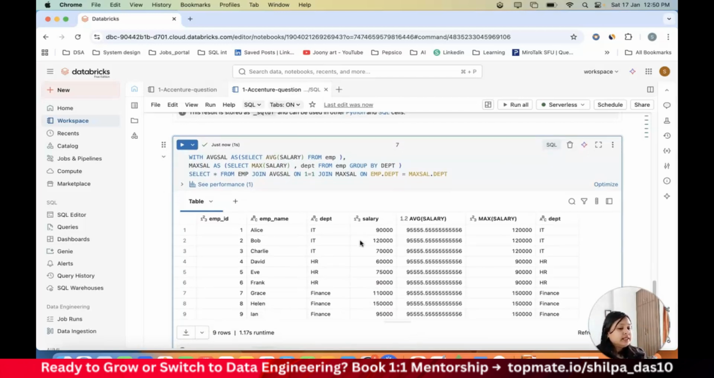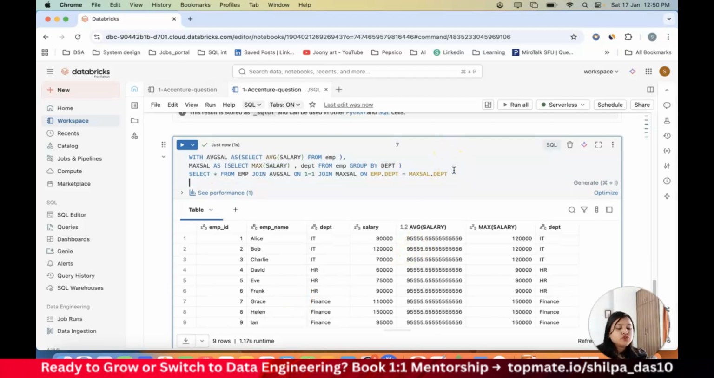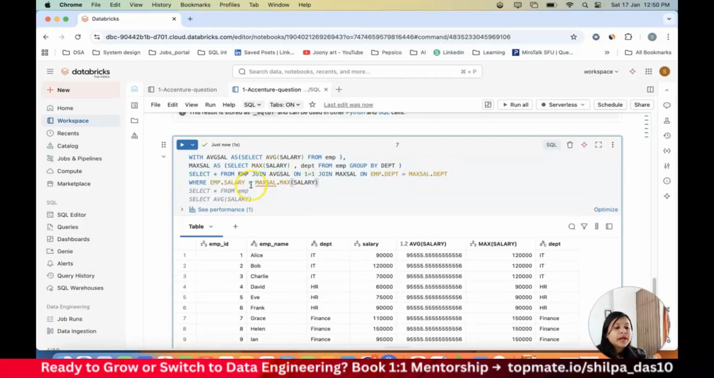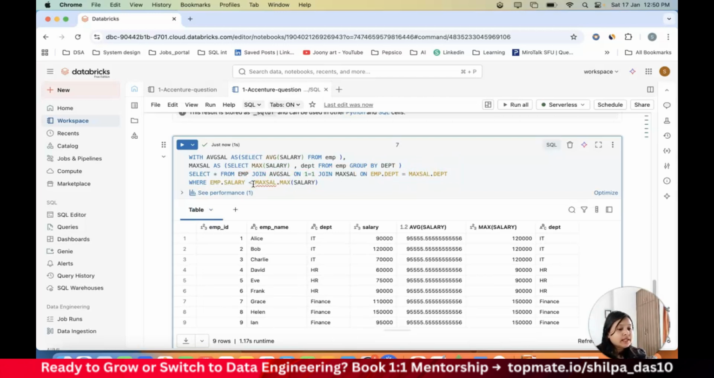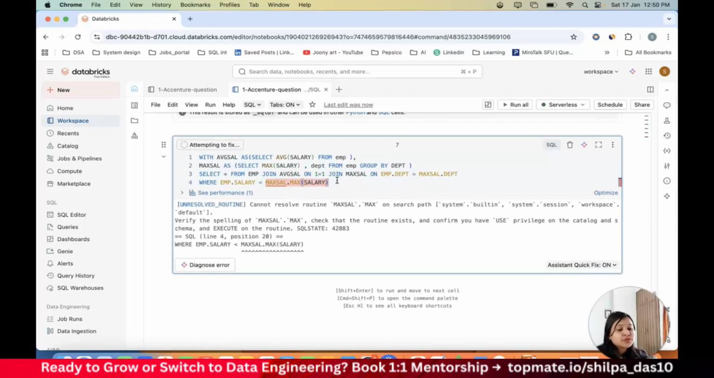Now you have the result data set, but there are a lot of columns, and you need to filter out the data which have less than maximum salary but more than average salary. Now you just need to filter out the records. Now where my employee salary is less than my maximum salary, there is one caveat here. For example, if I do this, it's going to give me an error. Let me show you that. It should give me an error.